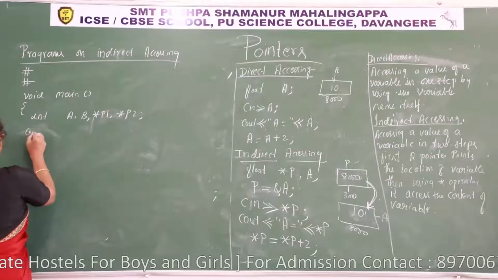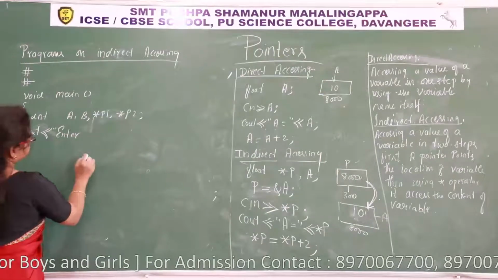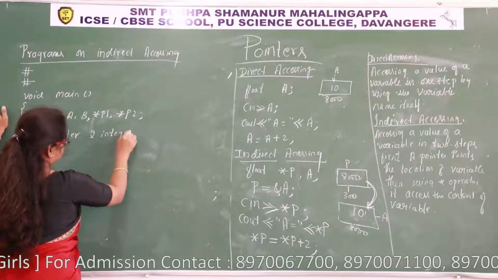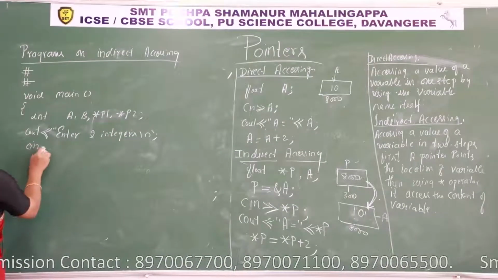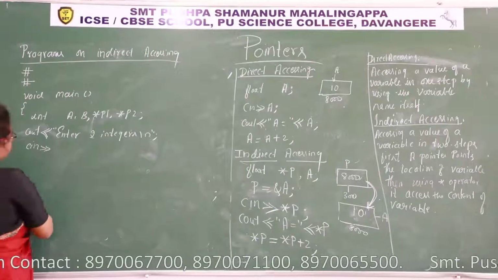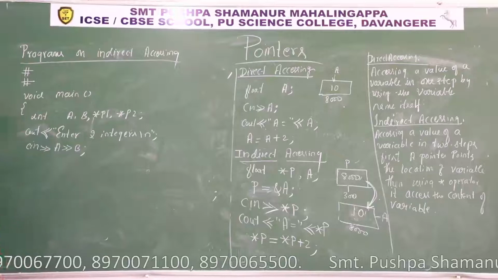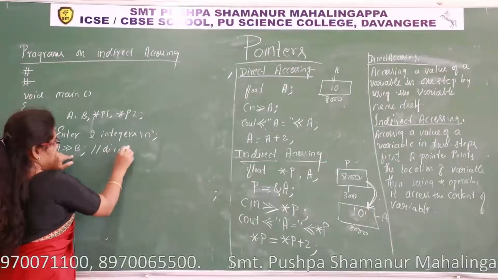See out, enter two integers. See in extraction, a, b. Here I'll use the direct access method. This is a and b, accessing variables, direct access.